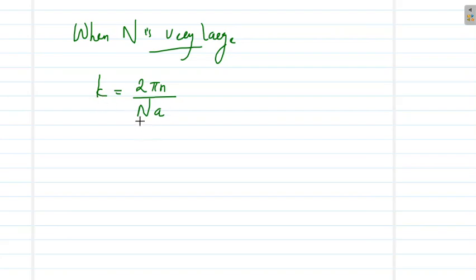Suppose N is 2, then what will be the first possible value of K? By substituting n equal to 0, the first possible value of K is 0. Then the second possible value is 2 pi into 1 by 2a, which is pi by a.